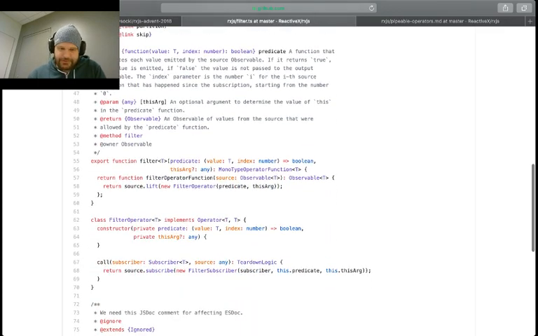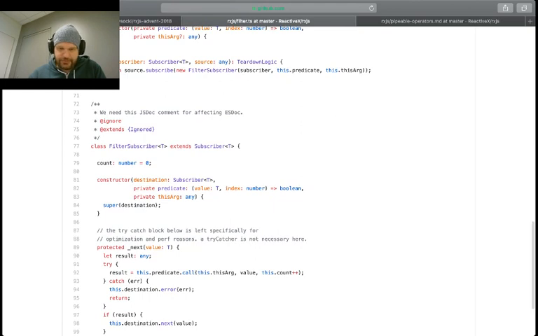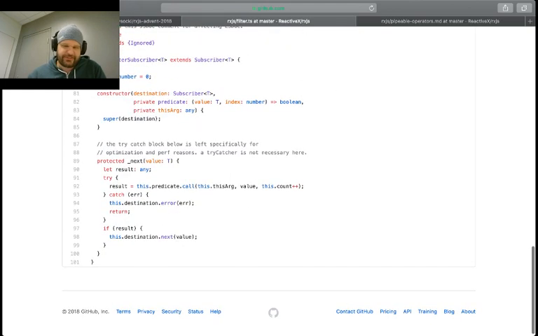So in our particular case, let's take a look once again at the subscriber, which really tells us the logic of what we're doing here. So it's going to say try. It's going to try and get the result, and catch and forward if the projection function happens to error for whatever reason.